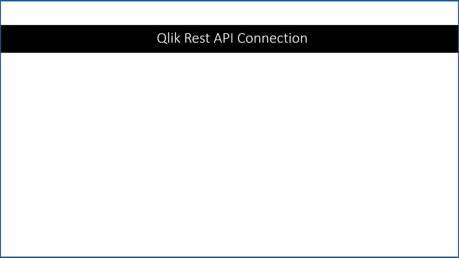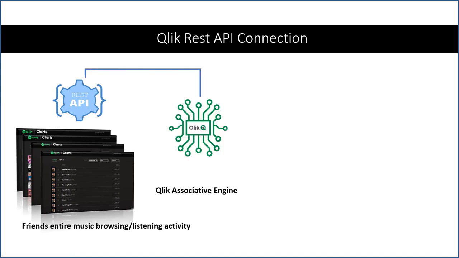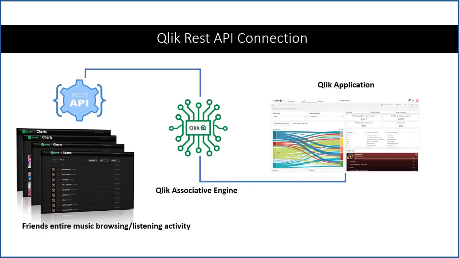To do this, I'm going to use Spotify's REST API, and using this I was able to access the data for each of my friends. This is their entire history of activity on Spotify. We can see which songs people checked out, which of those songs they liked, when they liked or added those songs, and so forth. For today, I will see if I can use this information to see which song I should check out. Then these data sets will be ingested into our patented Qlik Associative engine and then displayed in a data-rich visual application.